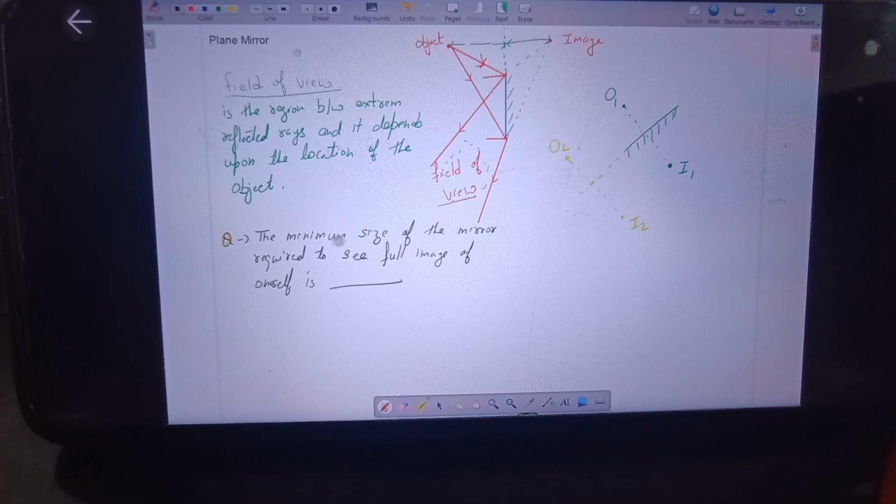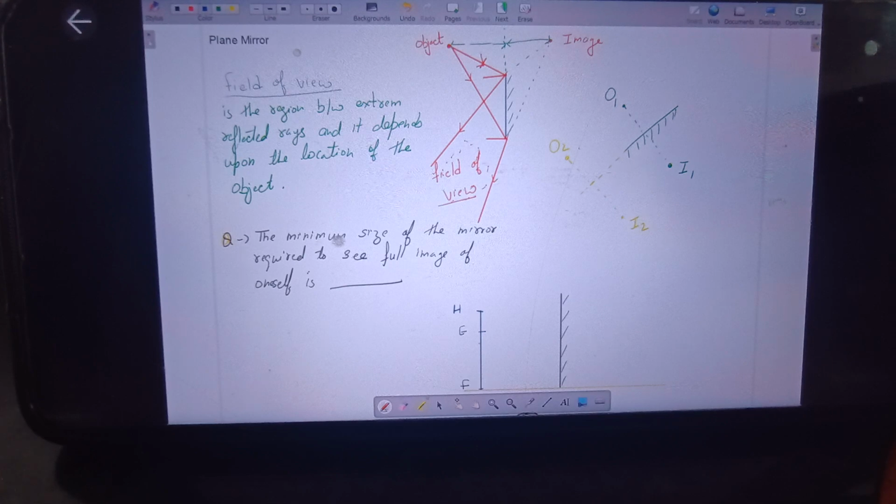So say this is the mirror. Here's the surface, and then this is an object or a person. If I'm making a person, say this is his head. Here are the eyes. I'm drawing it, the proportion is not correct, so that we can easily understand, because I have to draw the rays. So that's why the proportion is not exactly perfectly correct. And this is the feet of the person.